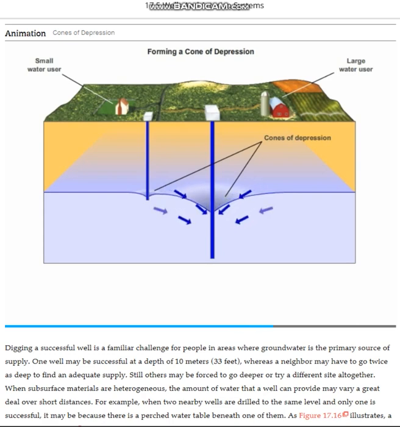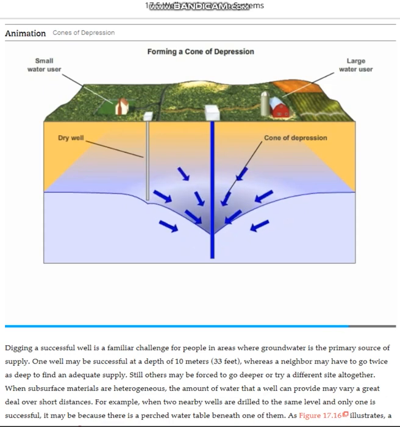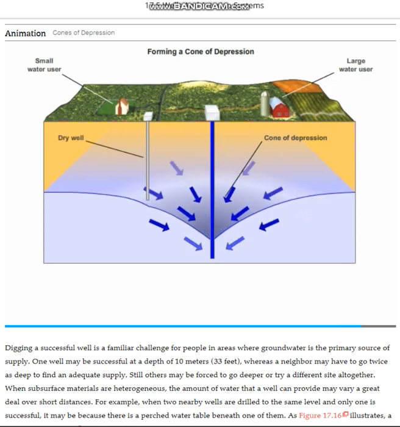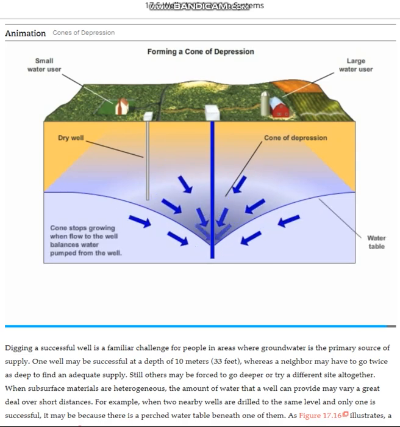Notice that the cone of depression in the water table around the more heavily used well grows larger than the cone around the less heavily used well. The cone of depression around the heavily used well eventually grows so large that the water table drops below the level of the shallower well, which then goes dry.